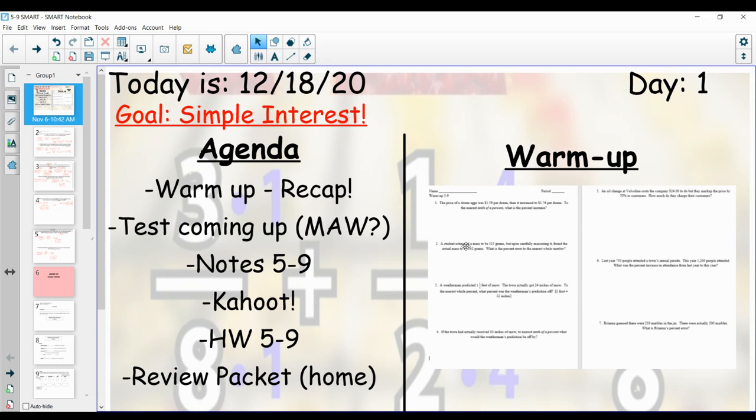I am going to review that warm up. I know it was a longer one. The reason why I did that is because we've been doing this separate for a little bit because I've been on quarantine and I want to make sure you guys are understanding the key concepts, especially because you have your test coming up. So let's review the warm up, and just so you can look at the agenda and know what some of that means, you do have your test coming up.